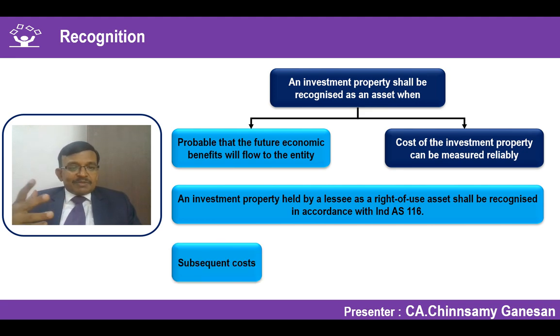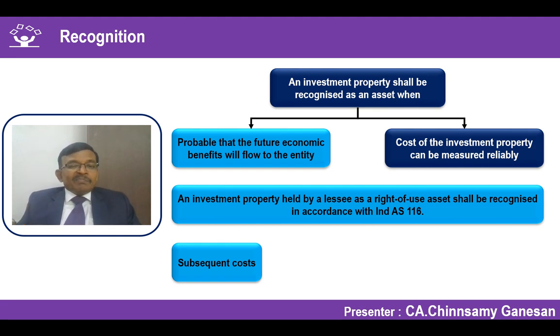What happens to the subsequent cost? We said redevelopment. There is a possibility that the lift might have worn out, so we are replacing that lift. The simple principle is the component cost approach, which we saw under Ind AS 16, property, plant and equipment, where the new component will be capitalized and the carrying amount of the replaced component will be charged to the profit and loss account.